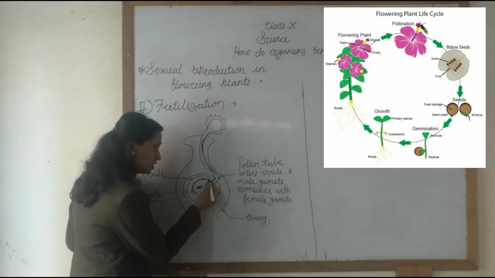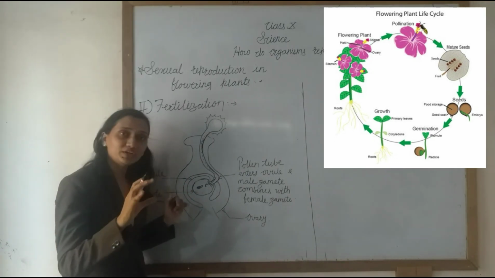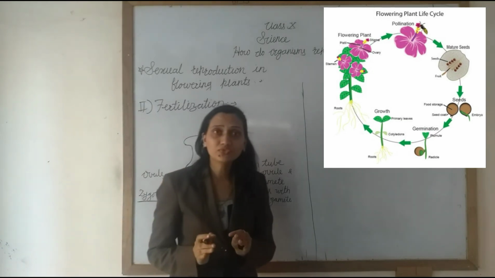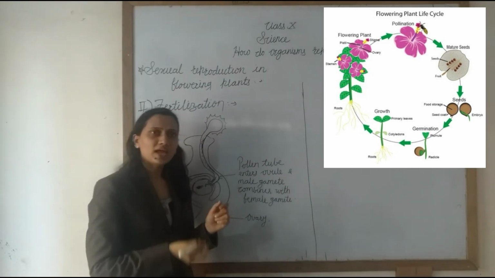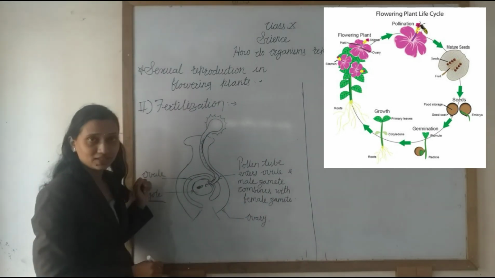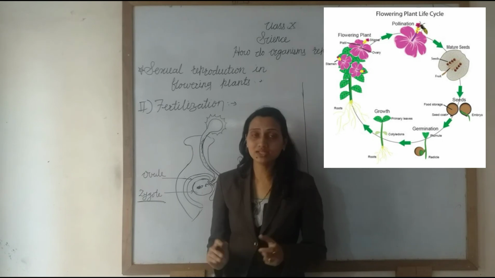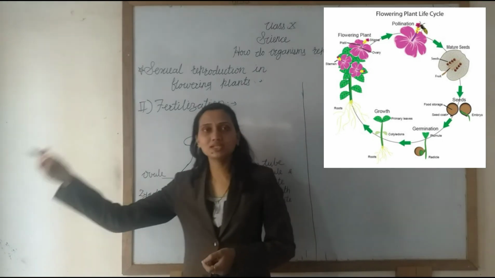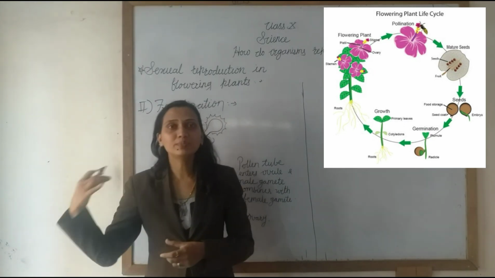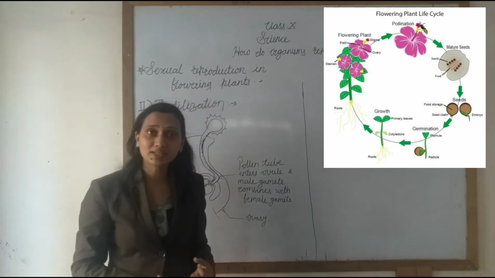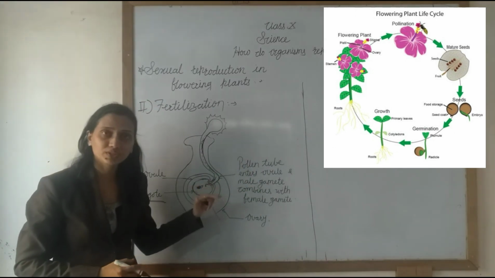Slowly the ovary ripens and is converted into the fruit. What is meant by fruit? Fruit is a ripened, matured ovary, and inside the fruit, seeds are present. Understand? In this way, seeds are produced inside the ovary, inside the fruit. When we sow the seeds in another region, they germinate into new plants there. In this way we reproduce other plants by seeds. This is called sexual reproduction in plants.